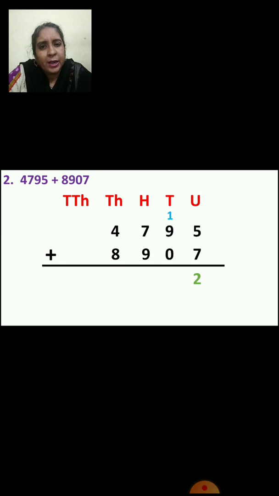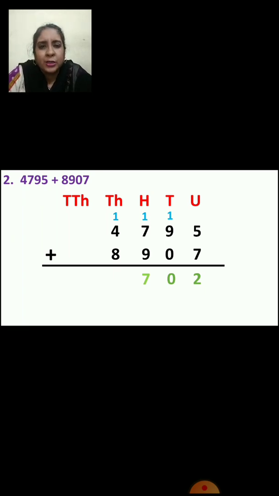Now we are going to add tens place numbers, right? 9 plus 1 is how much? 10, right? So 0 will come down in tens place and 1 will go in hundreds place, right? Now we are going to add hundreds place numbers. Now 7 plus 1, how much is it? Yes, 8. And 8 plus 9, 17, right? So 7 will come down and where will 1 go? In thousands place.